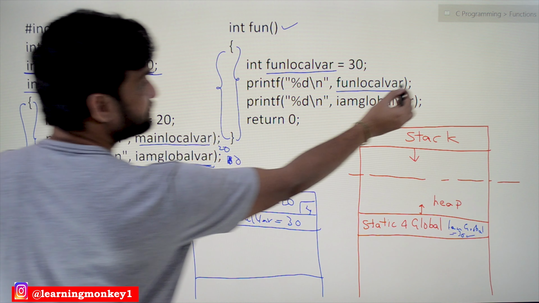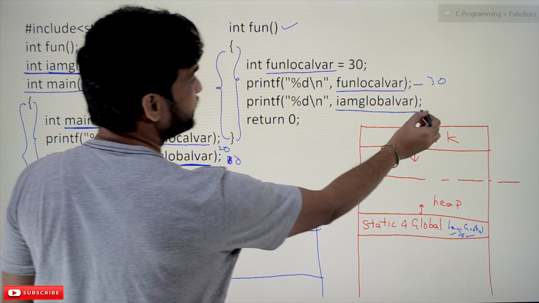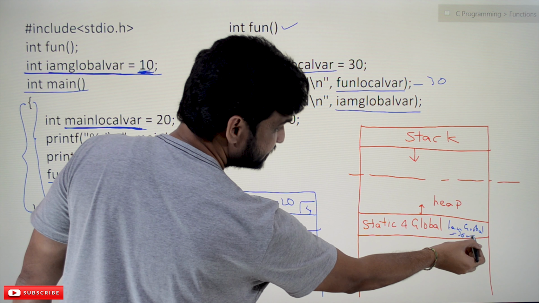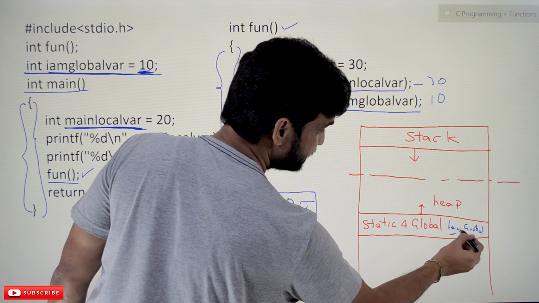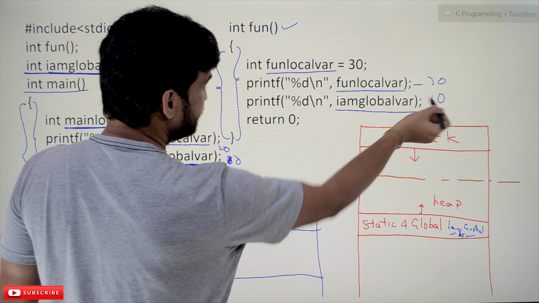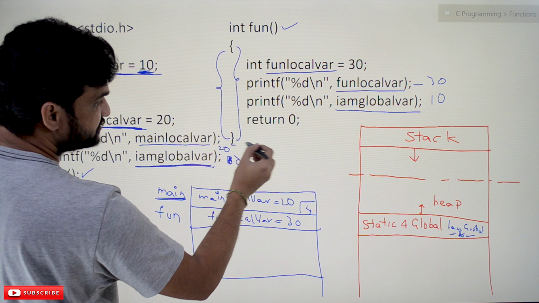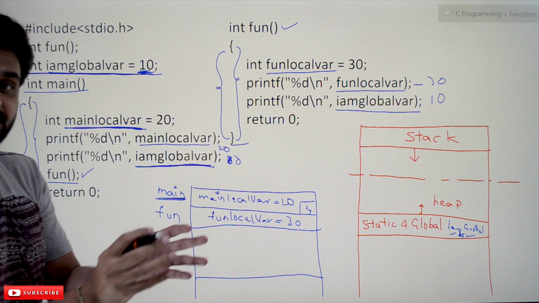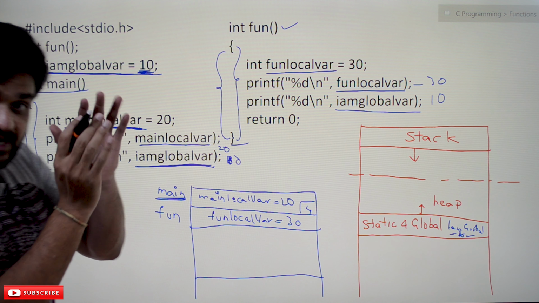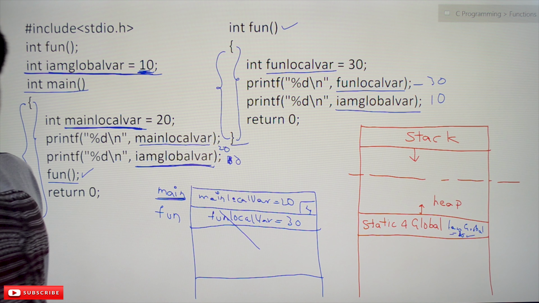So this one will get printed, and since the global variable is accessible, its location is here, and 10 will get printed. Then return will get executed, and with this we end the function. And we have already discussed that whenever the execution of a function completes, that activation record will be deleted.